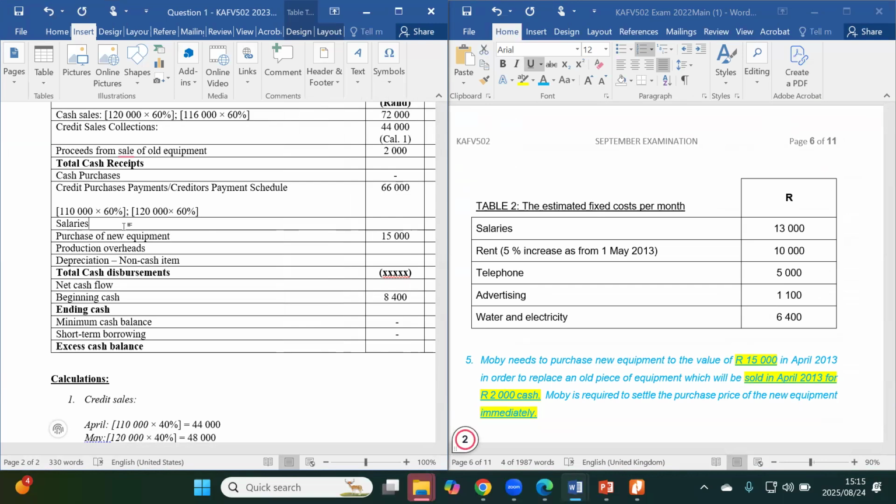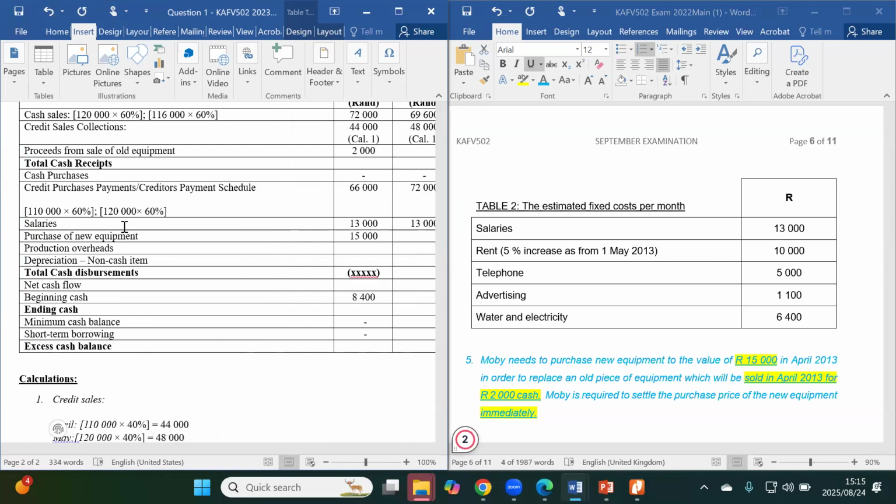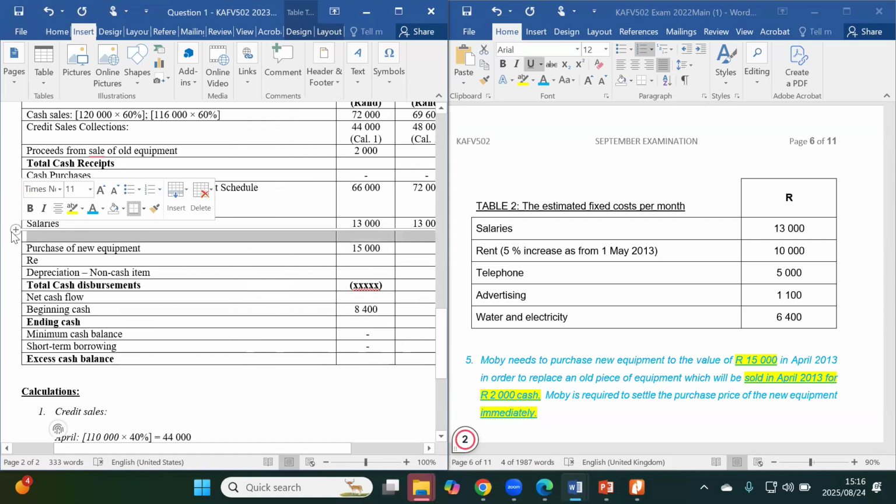The monthly salary is 13K every month, so that will be the same for April and May. Then I'm just going to delete production overheads for now. Then we've got rent. Let me put it immediately after salaries so that it goes in sequence.